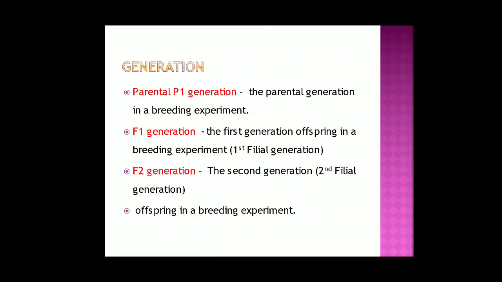Now next are the terms which he gave. For the parent he gave P. For the progeny produced in the first generation, he called them first filial generation, or F1. And the progeny which were produced by crossing the first filial generation, he called them second filial generation or F2 generation.